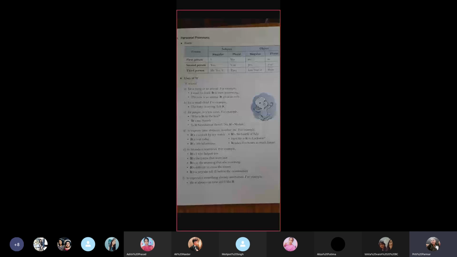Then F, to represent something already mentioned. Example, he's always on time and I like it. Now, anything to mention which was already there, we use it. Okay, we'll take up the next page.